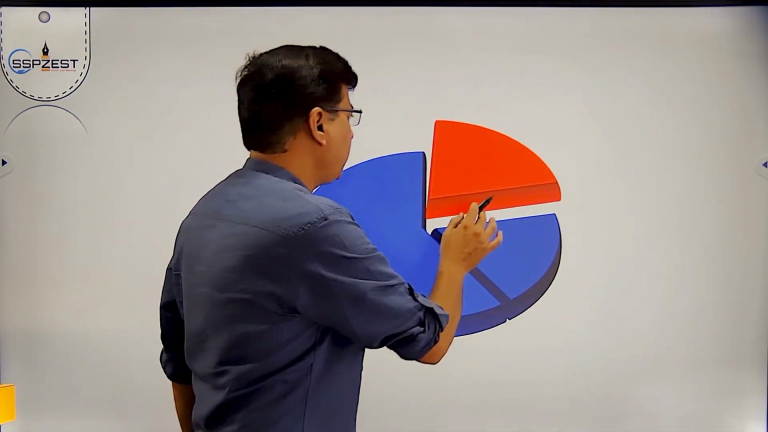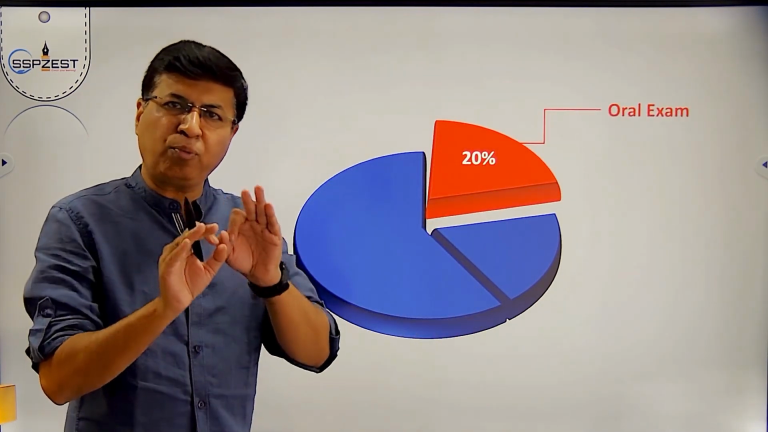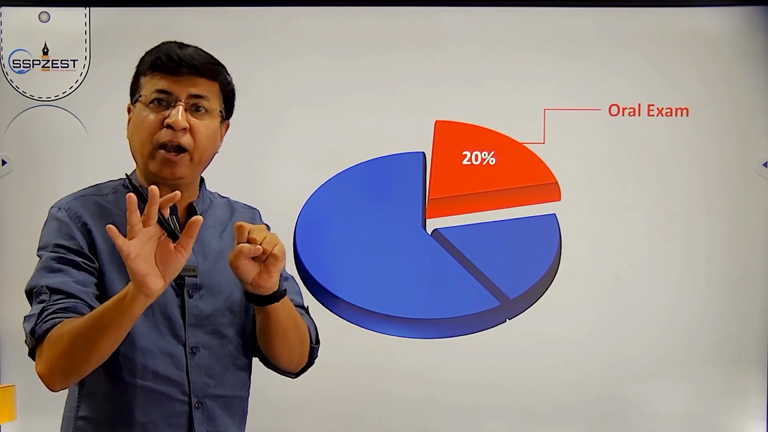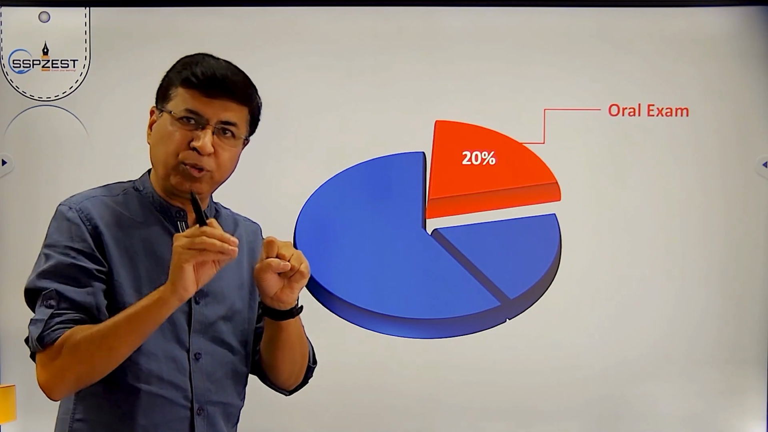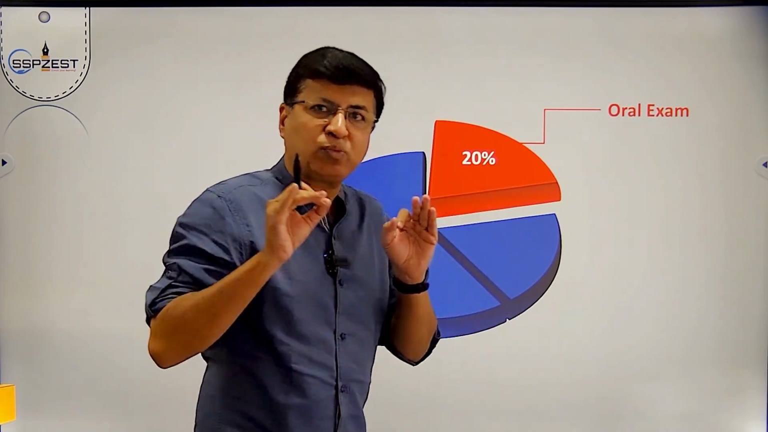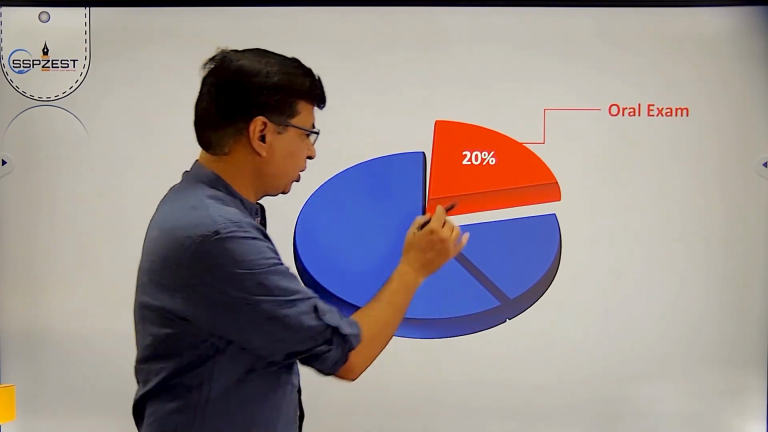20%, that is 20 marks, are for your oral exam. Number of colleges give 20 out of 20. So if your dream is 100 out of 100, I will help you to fulfill your dream. Your dream will come true. You have to just follow my instructions. So this